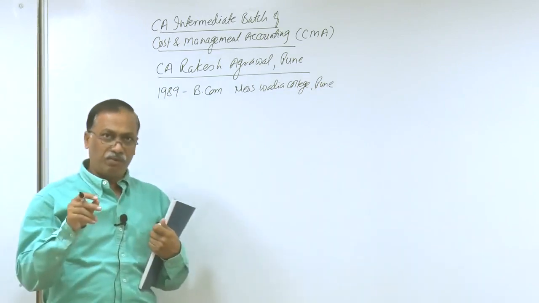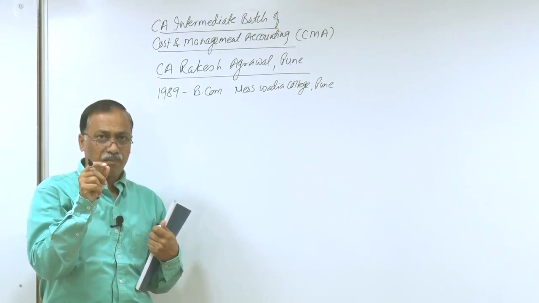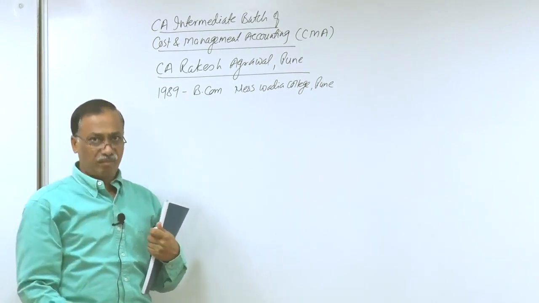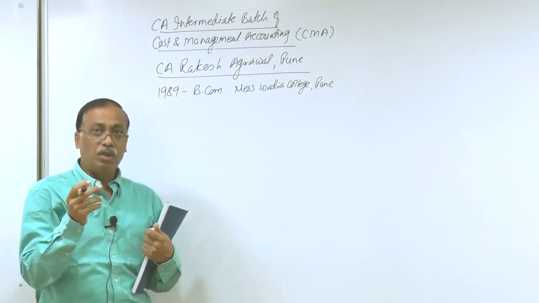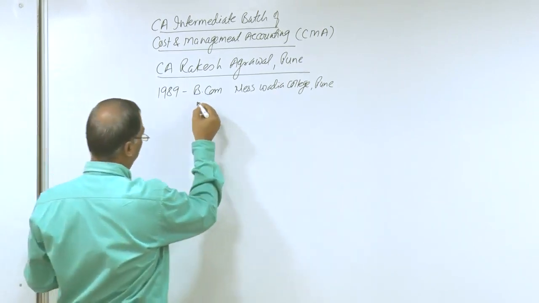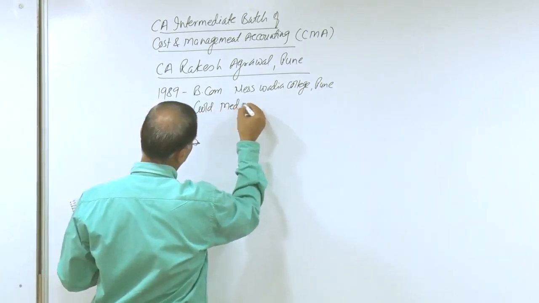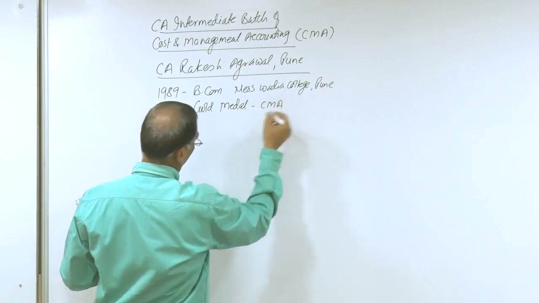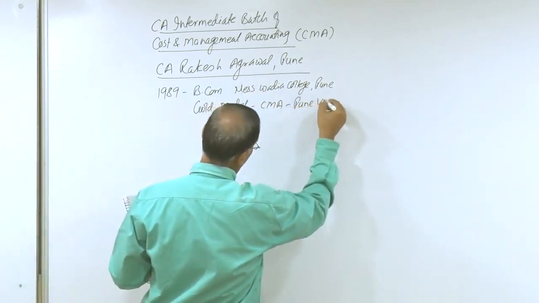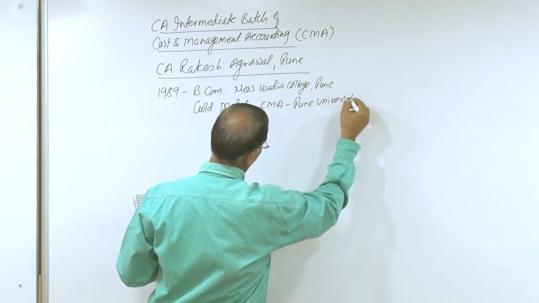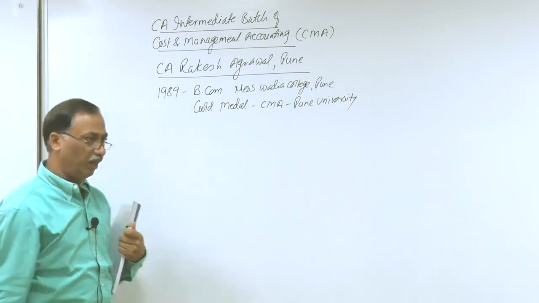I had opted for cost management as a special paper in my BCom third year, and I am happy to share with you I received gold medal in the special paper of cost and management accounting. Gold medal in the same subject, cost and management accounting, from Pune University. So, this was my specialization subject at my graduation level also.